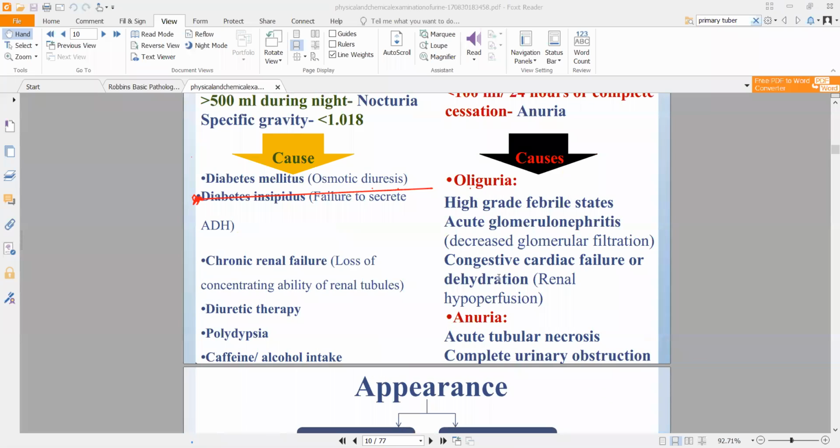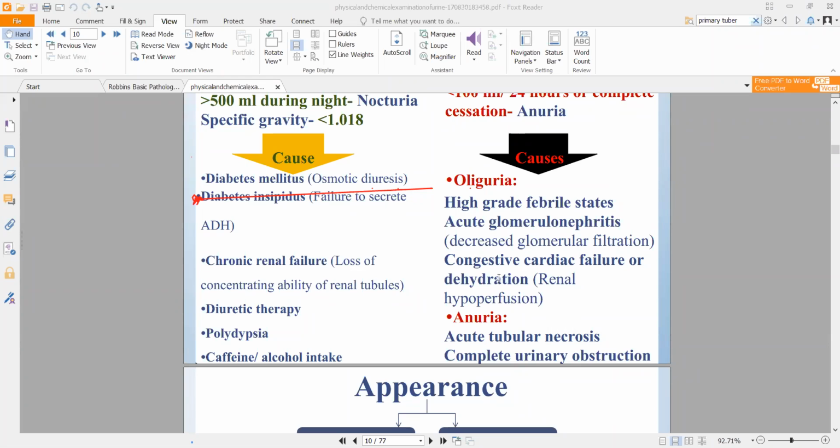Oliguria generally occurs in high grade febrile states. So if the patient has high grade fever, febrile state is fever state, right? If they have a high grade febrile state, or if they have acute glomerular nephritis, meaning there is your collecting tubule, collecting duct, all of them are severely inflamed, right? Meaning GFR will significantly drop. Glomerular nephritis is severe inflammation in your glomerulus and in your collecting ducts. Basically, there is proper inflammatory damage occurring near your kidney, right? Or another way is congestive cardiac failure or dehydration.